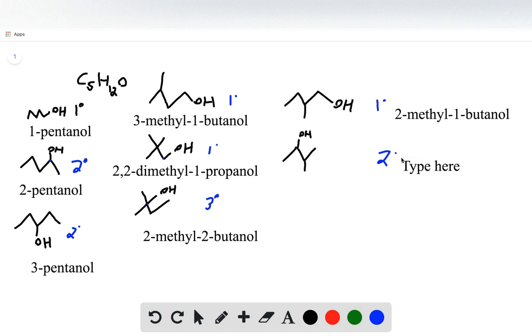And for the very last one, our longest chain again is a butane. We change it to butanol. The alcohol exists on carbon 2, and we also have another functional group being a methyl on carbon 3. 3-methyl-2-butanol.